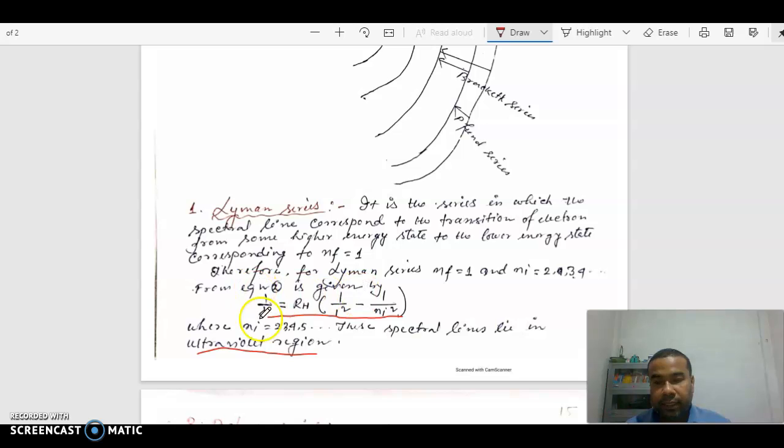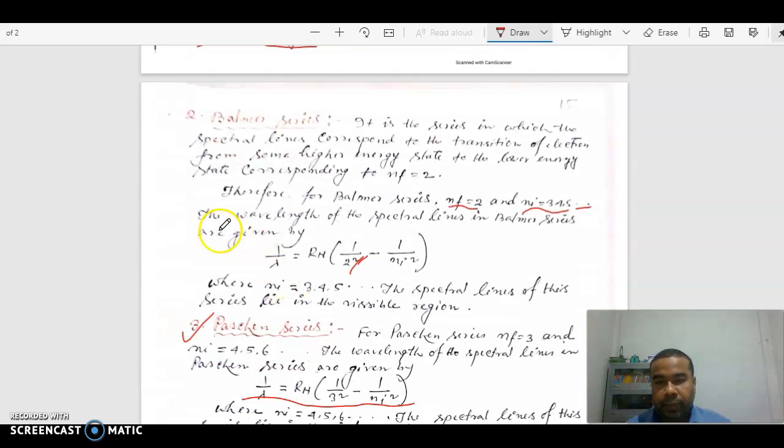So for the wavelength, 1 by lambda equals R, this is the equation used to find the wavelength of Lyman series. Again for Balmer series, the wavelength 1 by lambda equals R times 1 by 2 square minus 1 by n square. So this equation is used to find the wavelength of Balmer series.